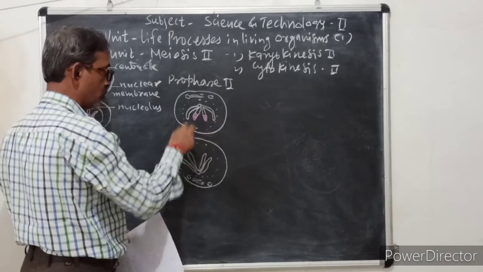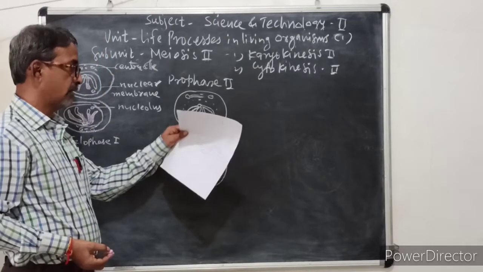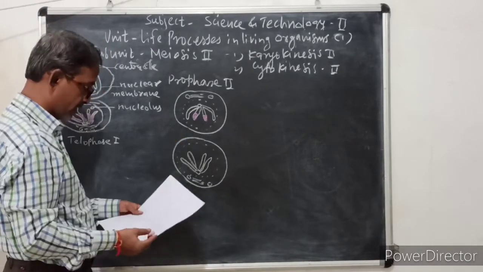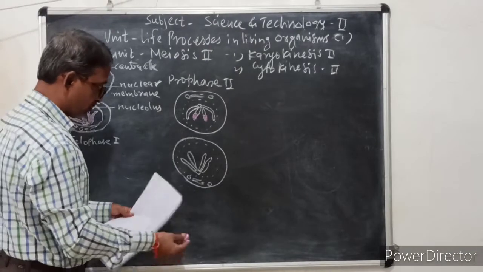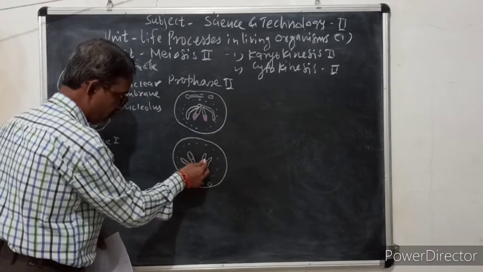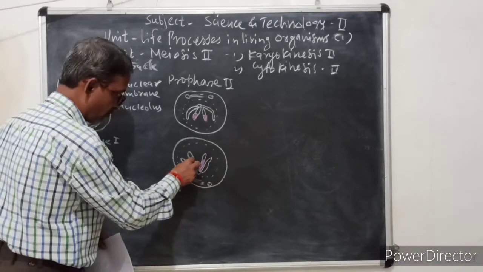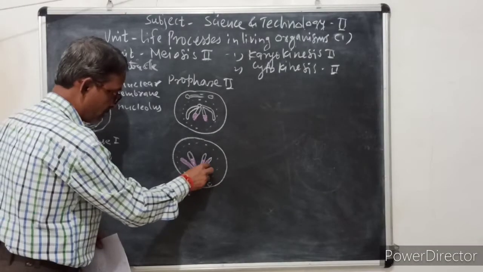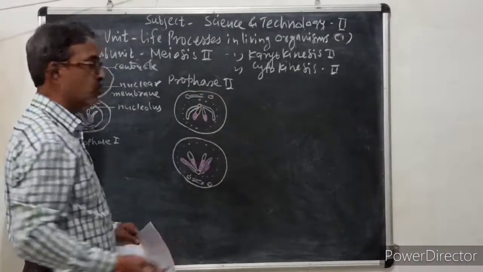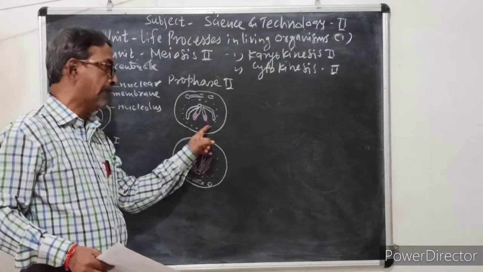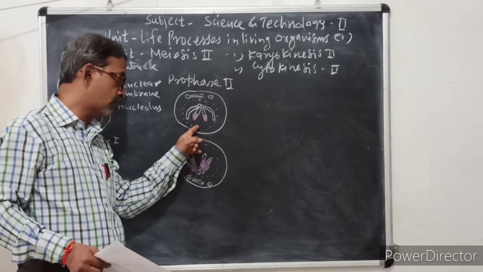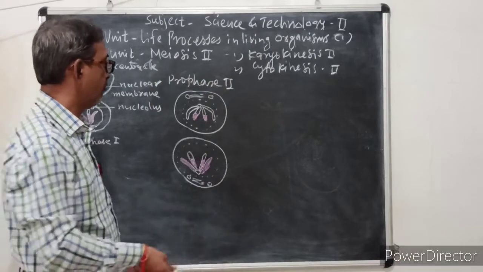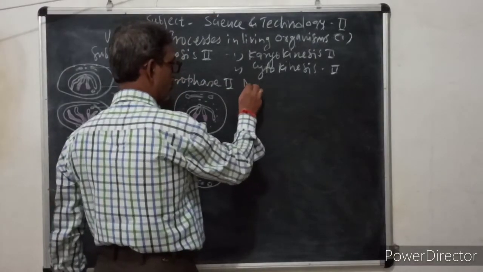Now these are recombinant chromosomes. We have seen pachytene. There is a genetic recombination or genetic exchange that takes place between non-sister chromatids. So this is all about prophase 2, where nuclear membrane disappears and nucleolus starts to disappear in both cells, and then we will enter metaphase 2.